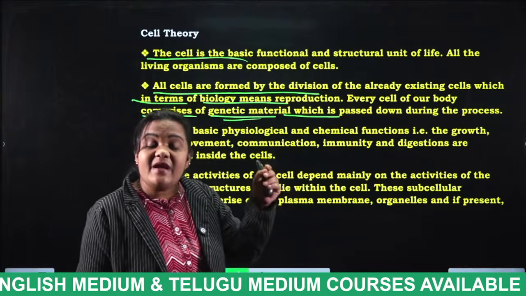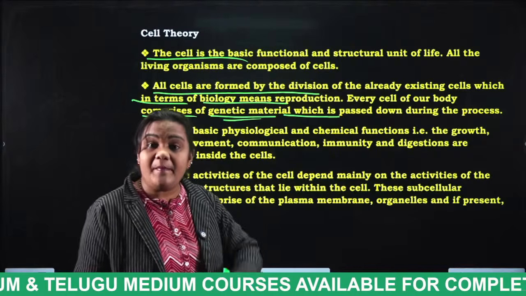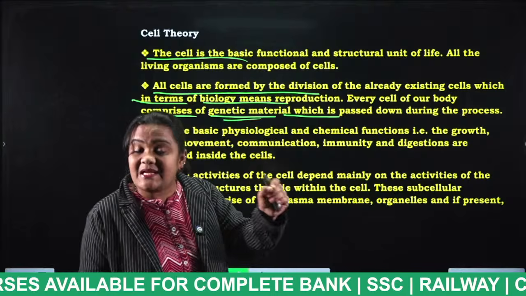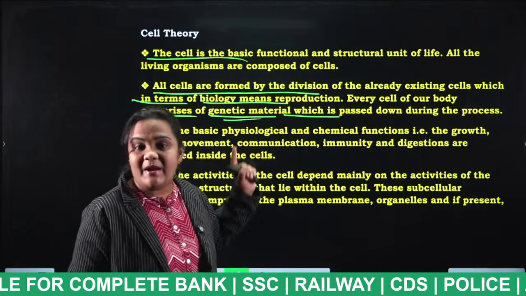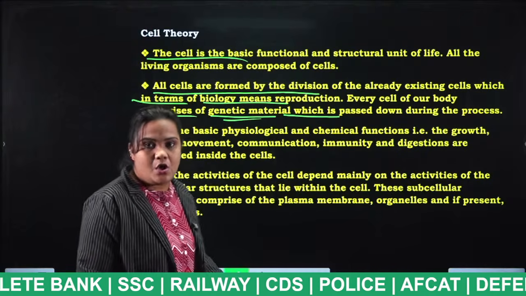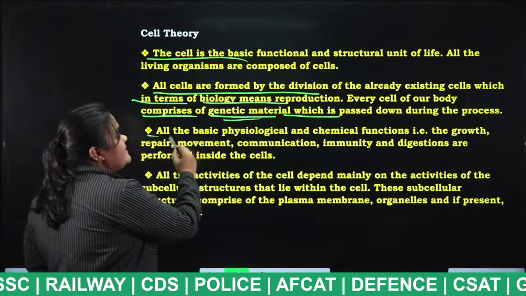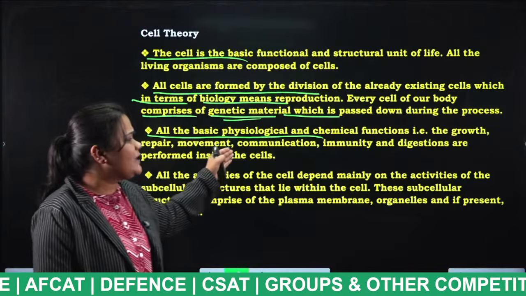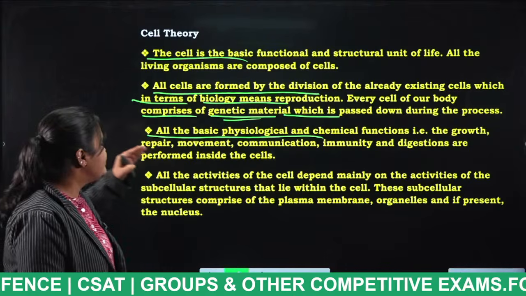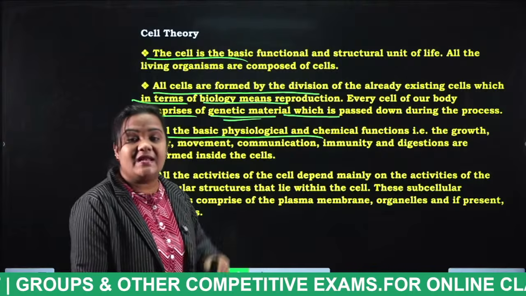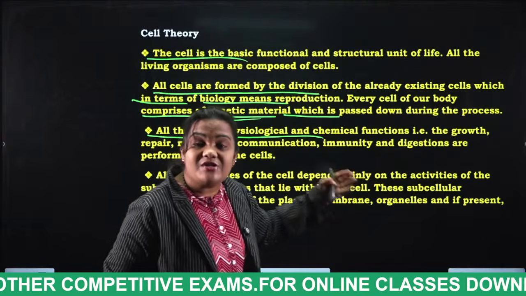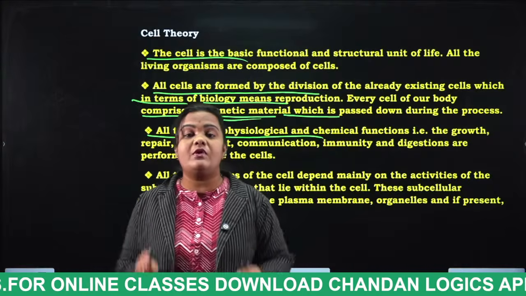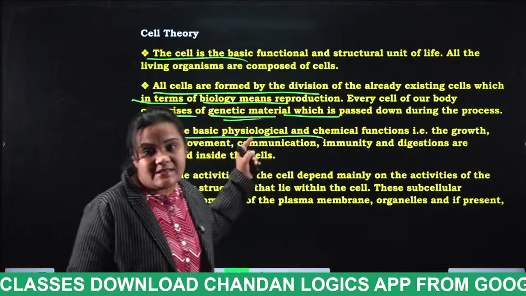So each and every newly formed cell is formed from the already existed cell, and each and every cell consists of what, students? Genetic material. Nothing but genes. Okay. All the basic physiological and chemical functions, that is the growth, repair, movement, communication, immunity and digestion are performed inside the cell. So each and every function of the human body, where is it going to be performed, students? It is going to be performed in the cells.